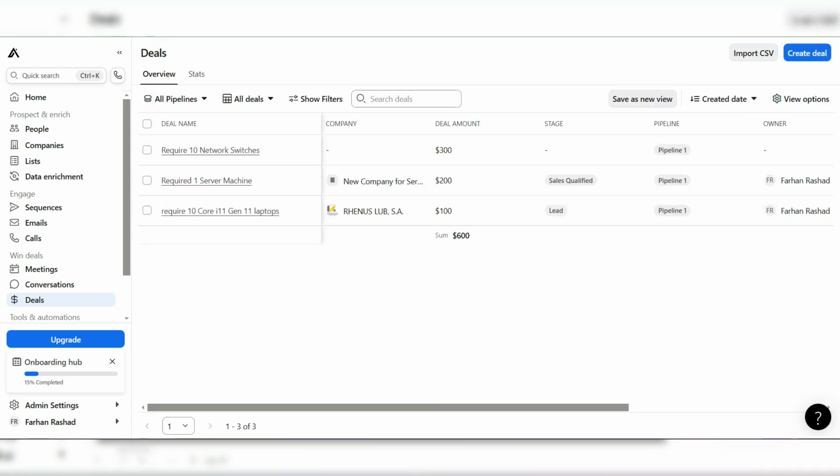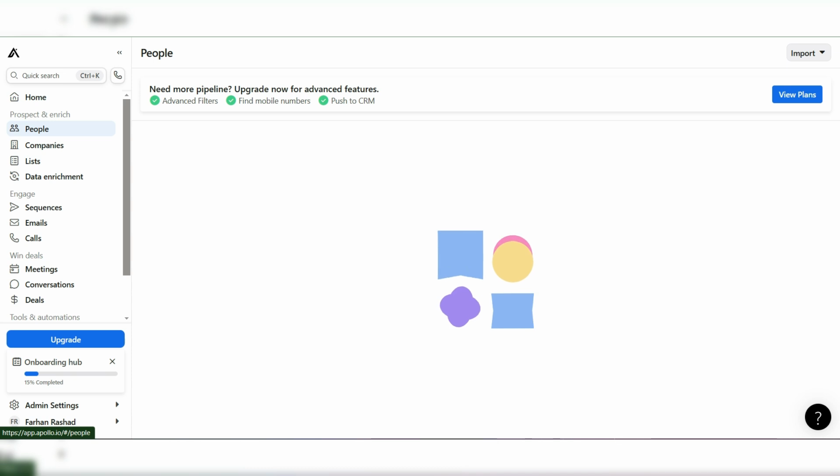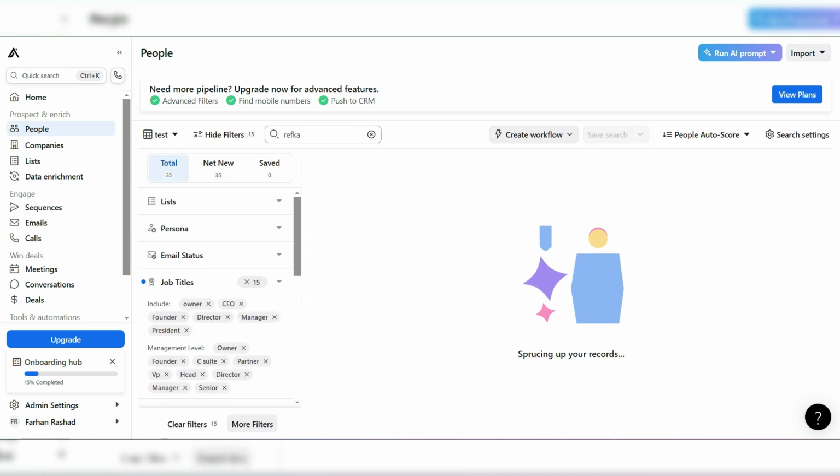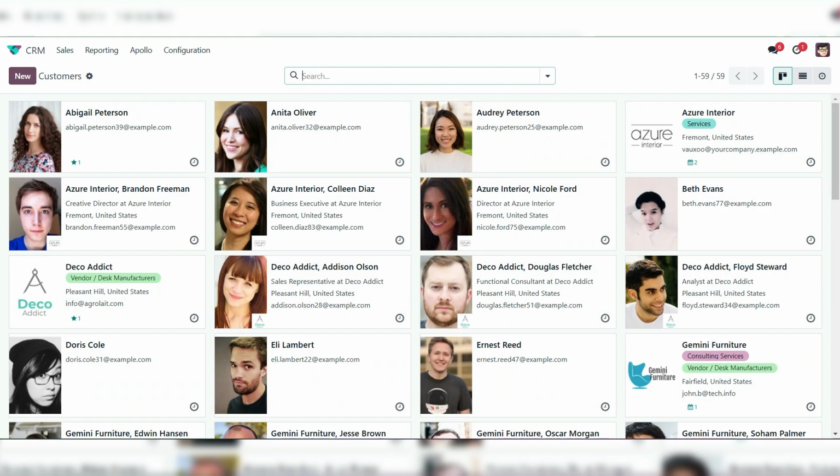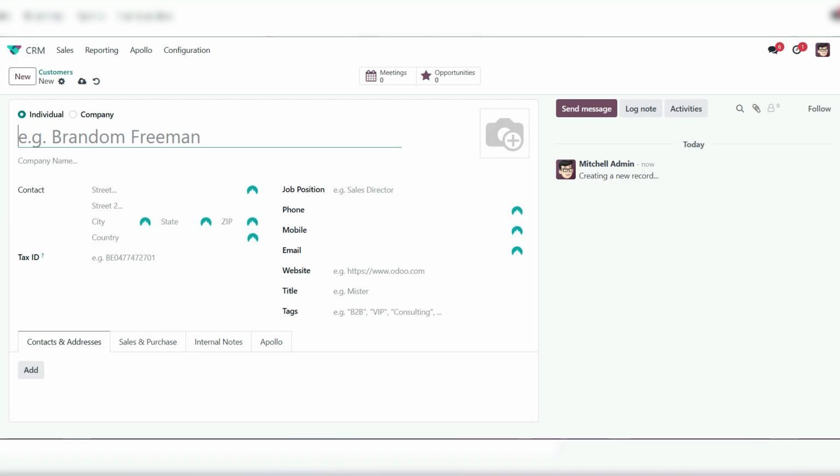Okay. Now go back to the people and the company. Let's see. I'm going back here and create a customer. Here I will create Rafka M100.